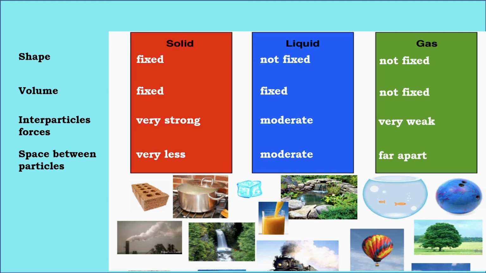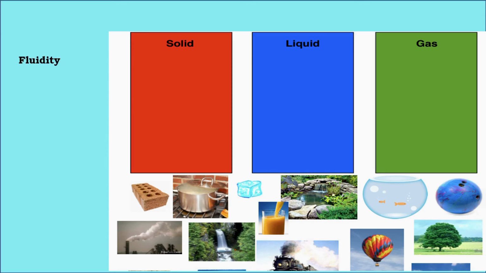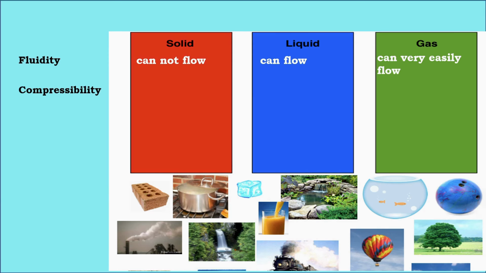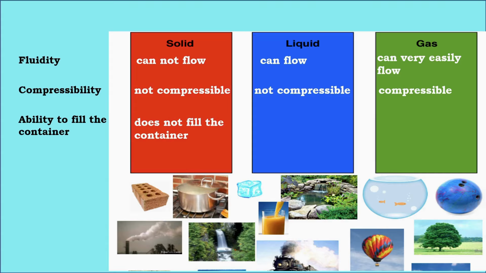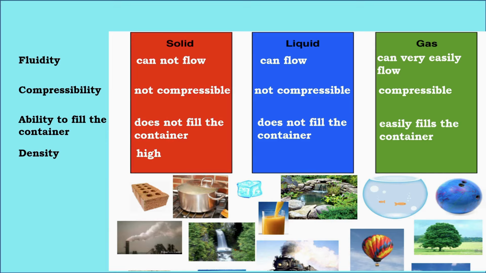Now let us compare the three states of matter based on fluidity, compressibility, ability to fill a container, and density. Solids cannot flow, are not compressible, do not fill the container, and generally have high density. Liquids can flow, are not easily compressible, do not fill the container completely, and have moderate to high density. Gases can flow very easily, are highly compressible, easily fill the entire container, and have very low density. This comparison helps us clearly understand how solids, liquids, and gases differ from one another in their properties.